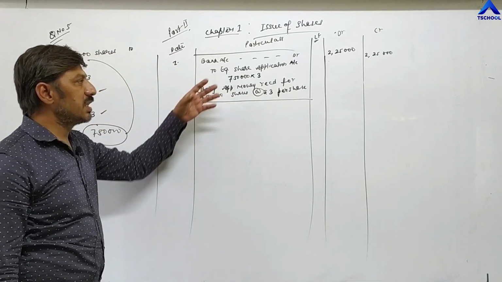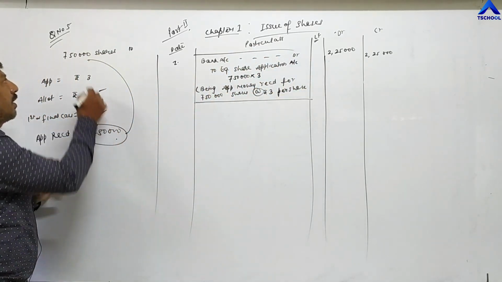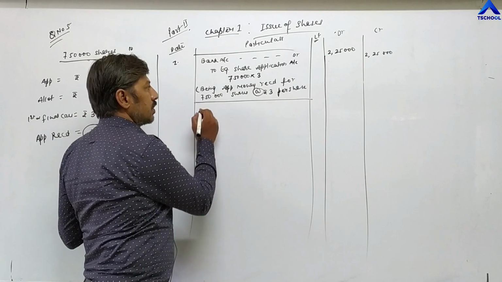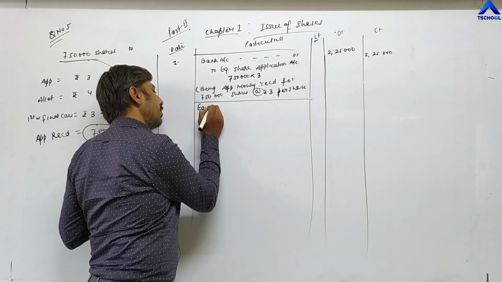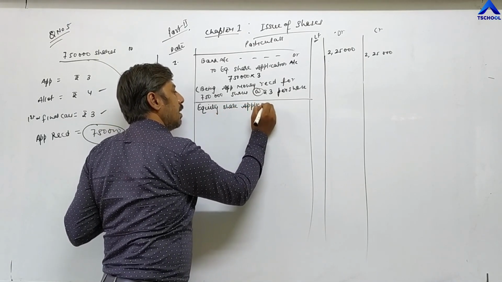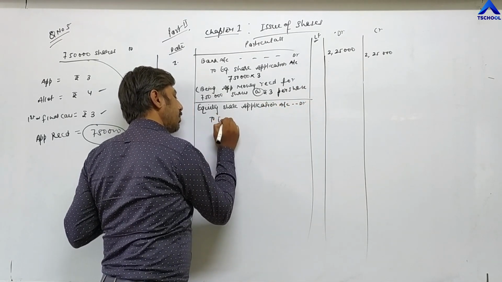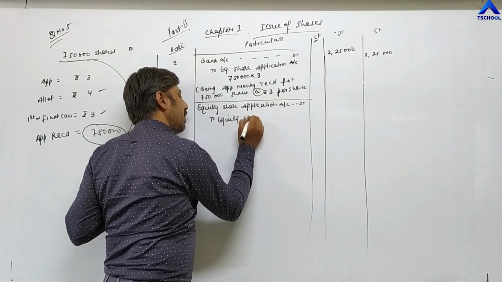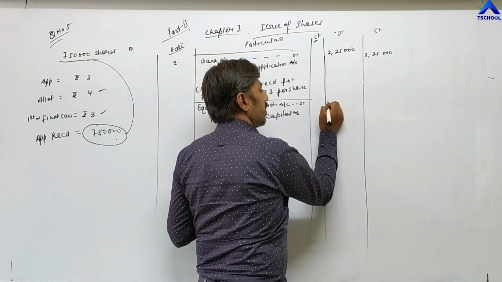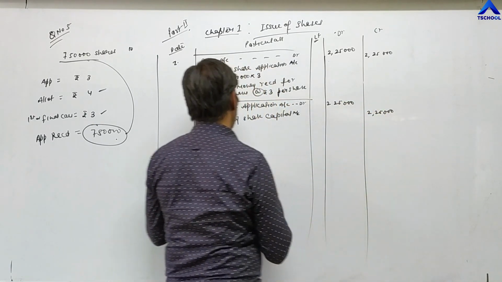Now second entry. After receiving application money we have to transfer the whole amount, because here the same number of applications we are receiving as the company is allotting. So the whole amount will be transferred to the shareholders' capital account. So the entry becomes equity share application account debit to equity share capital account, and the same amount will be transferred: 2,25,000.